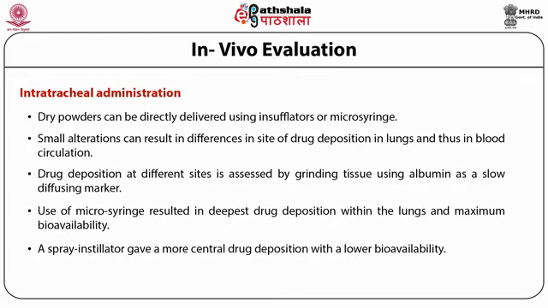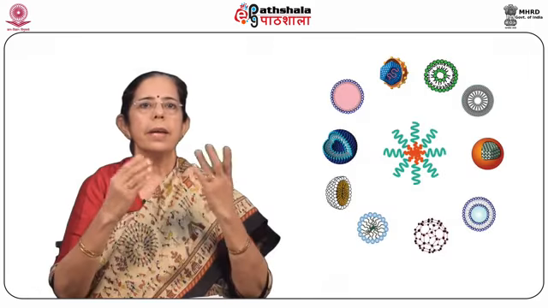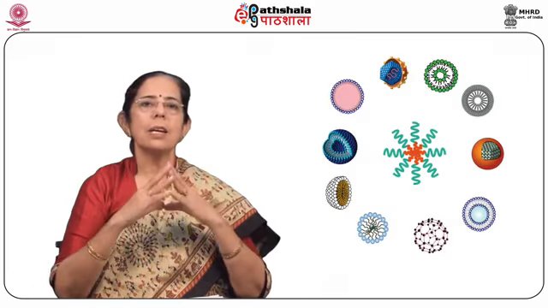Intratracheal administration offers advantages such as dose control, lack of drug losses in the instrument, bypass of nasal passage, and targeting different sites within the respiratory tract. Next one is intranasal instillation.